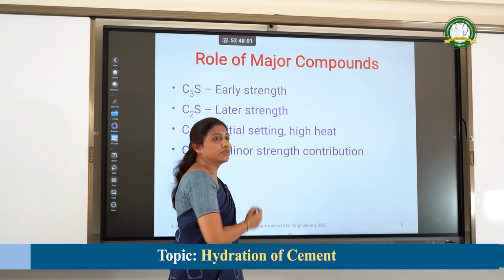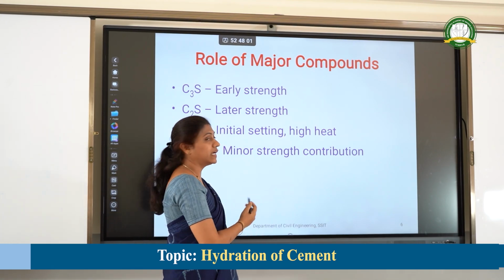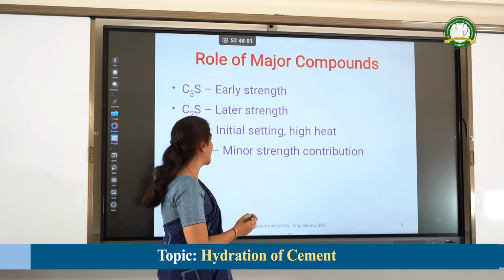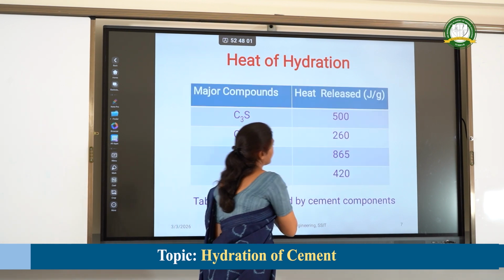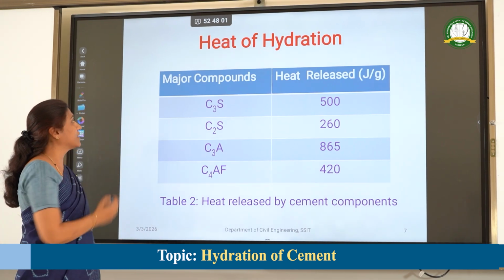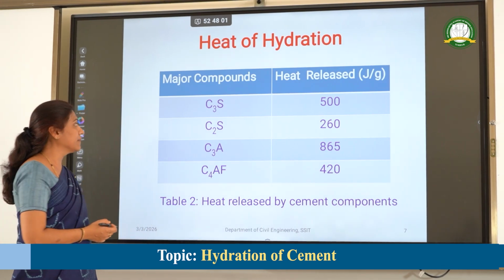C4AF will also set very quickly, but the heat liberated by C4AF is a very small amount when compared to C3A. So these are the heat releasing quantities of the different major compounds of the cement.